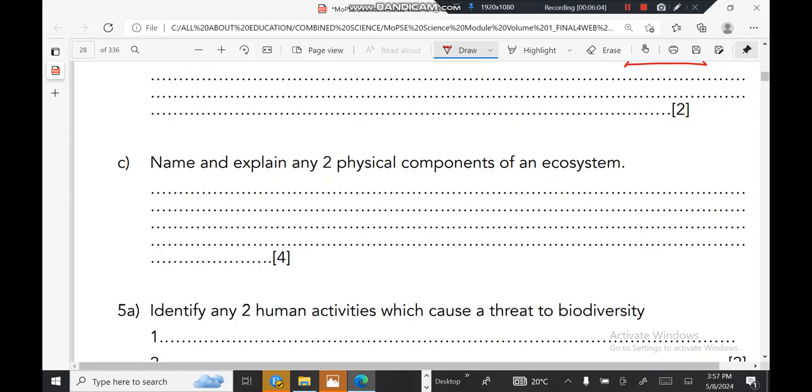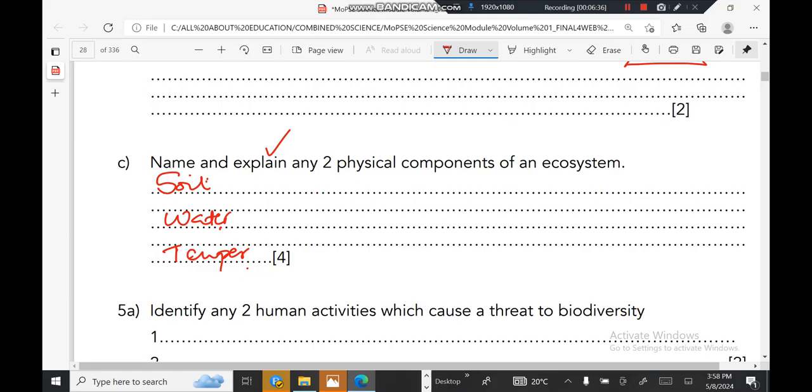When we are talking about physical components, we are talking about the soil, water, temperature, and if you want you can include humidity. They are saying name and explain. Explain means tell us the importance of soil in the ecosystem, the importance of water in the ecosystem, the importance of temperature in the ecosystem.